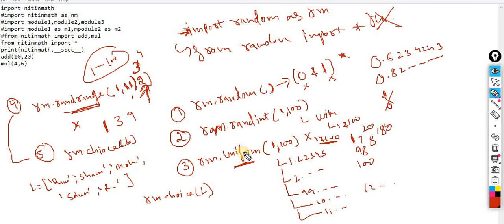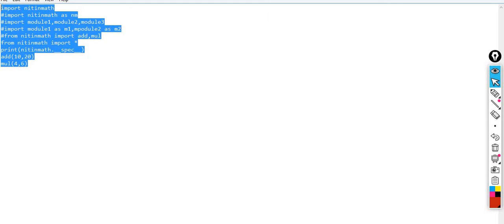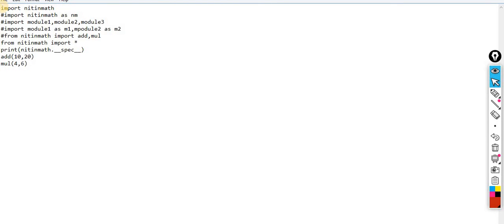So these are the methods associated with the random module, a very important module. Sometimes it plays a very important role. I will show you all the practical things, then I will come back to you for taking your questions. Okay, so what I am doing now, I'm making a comment of the entire thing. This is the way to make a comment.